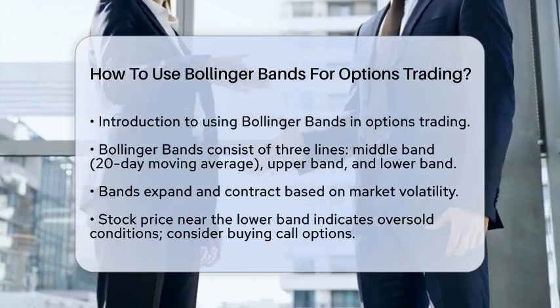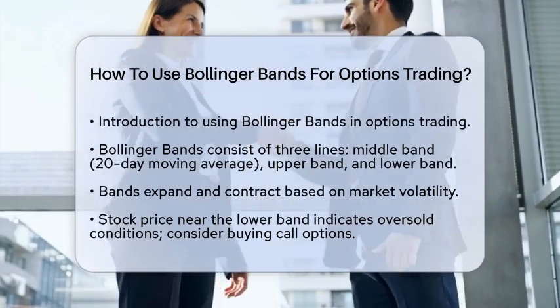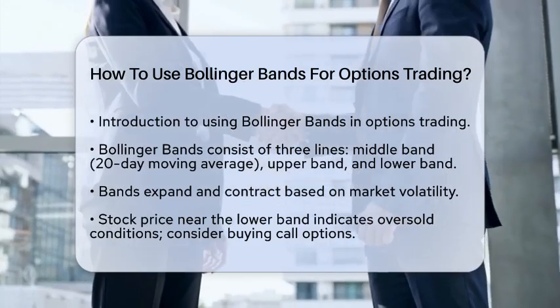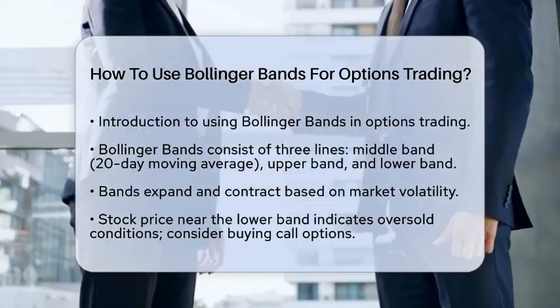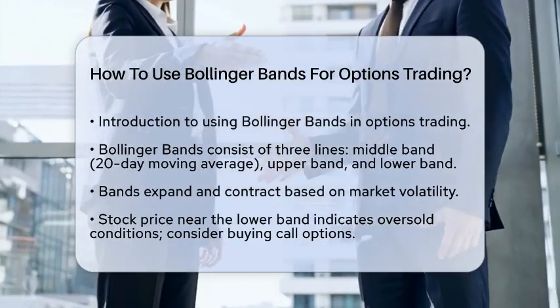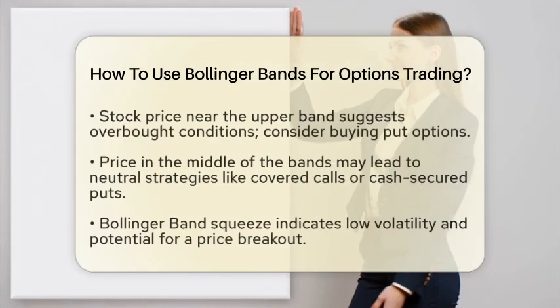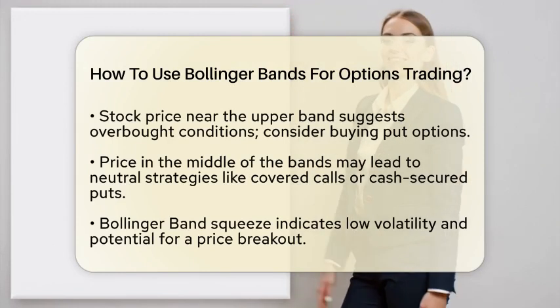If the stock price is near the lower Bollinger Band, it often means the stock is oversold. This situation suggests a potential price increase. As an options trader, you might consider buying call options to profit from this expected rise.